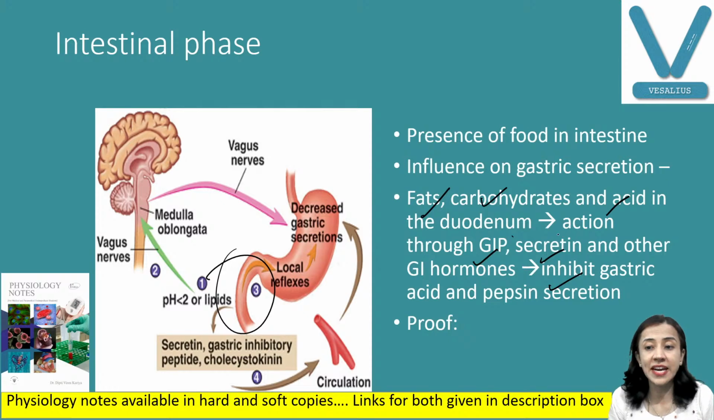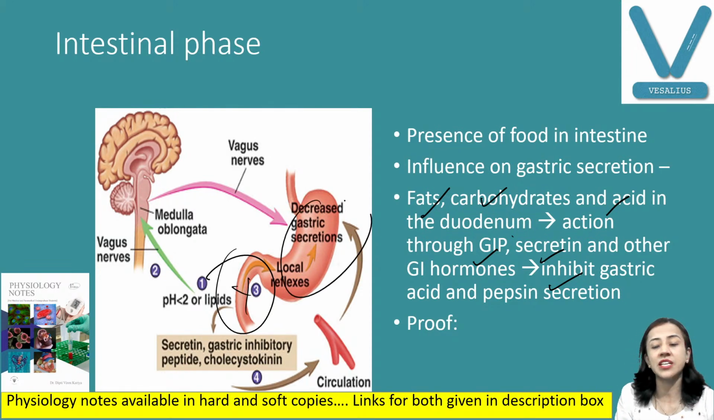And it is proven that when the intestine is removed, there was an experiment which was done, that when the intestine is removed, gastric secretion increases. So you can say that these are the factors that inhibit gastric secretion.